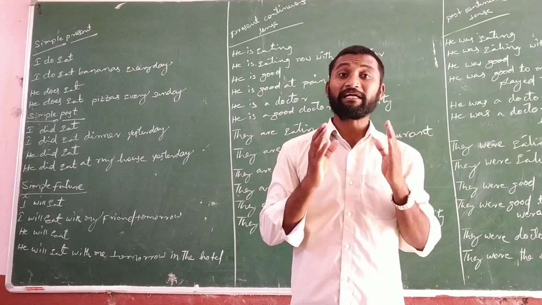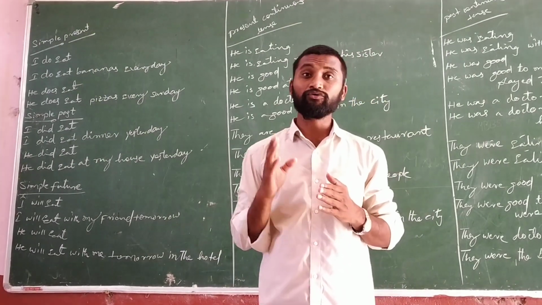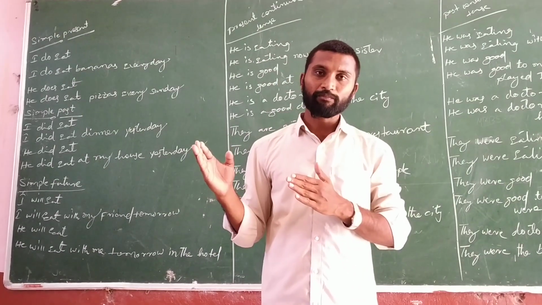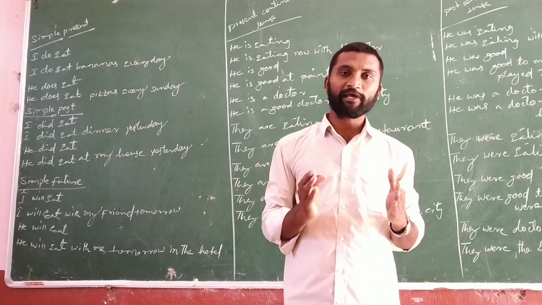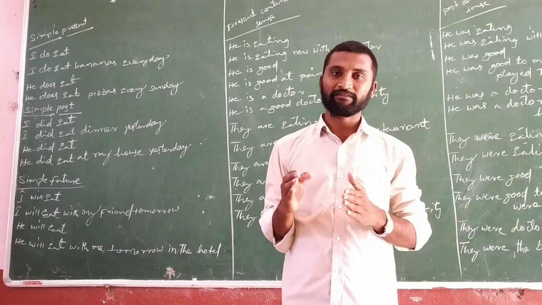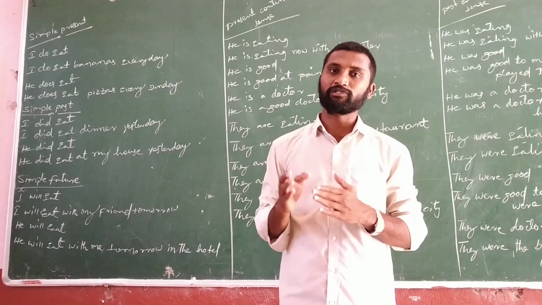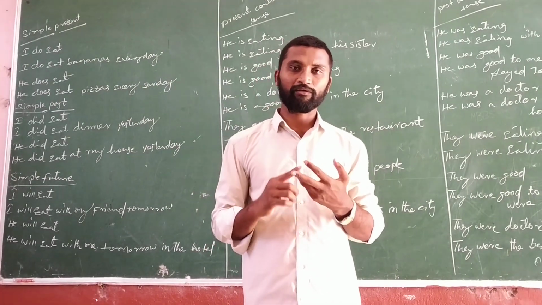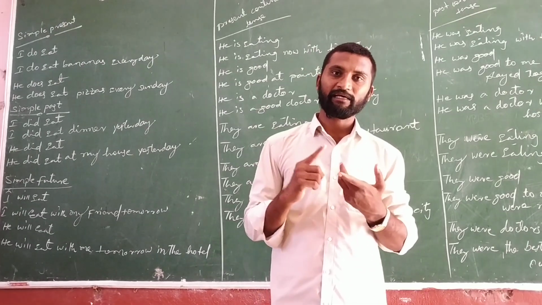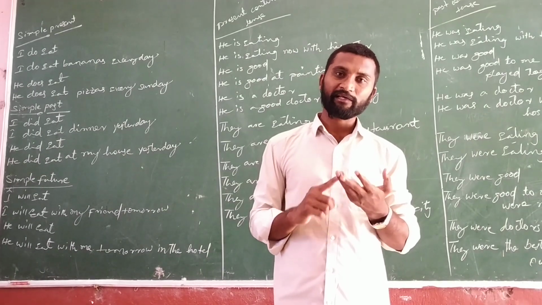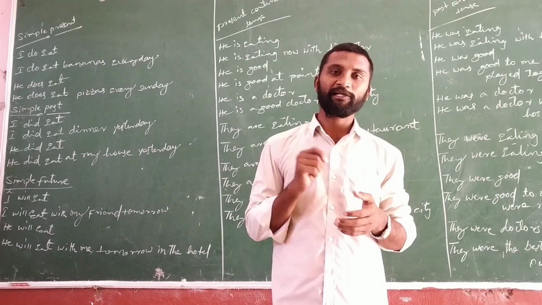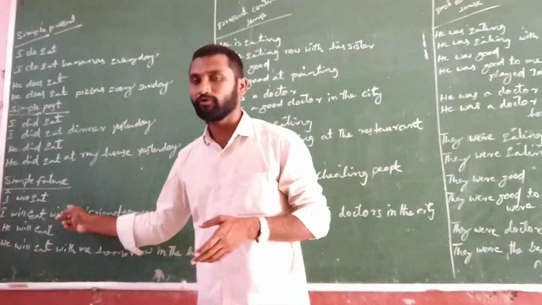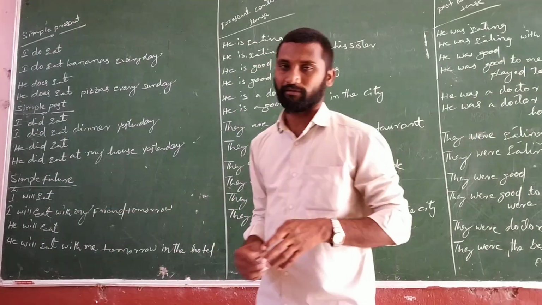When we are using did, we have to use only V1, not V2. Did refers to past tense only. So that's why here it is I did eat, not ate. We have to use V1. For all subjects, for I, we, you, they, he, she, it, we have to use did only in simple past tense. And if you see simple future, I will eat.